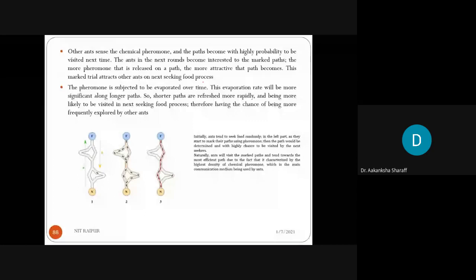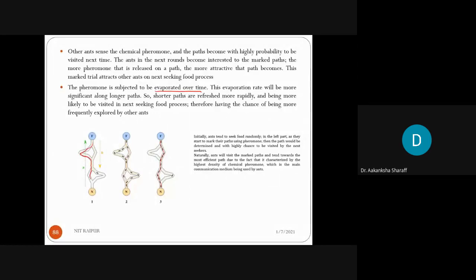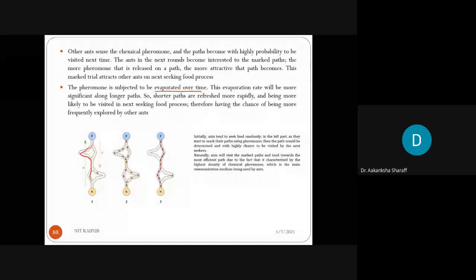Now, one most important point here is that the pheromone released by the ants evaporates over time. It means that as time goes on, the pheromone will get evaporated. So this evaporation rate will be more significant along longer paths. Like here you can say this path, this is the longer path. So here the evaporation rate will be higher. So shorter paths are refreshed more rapidly and are more likely to be visited in the next food-seeking process. Therefore, they have the chance of being more frequently explored by other ants.